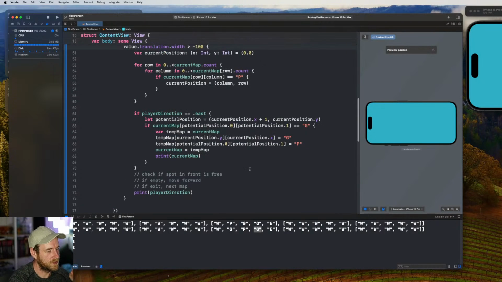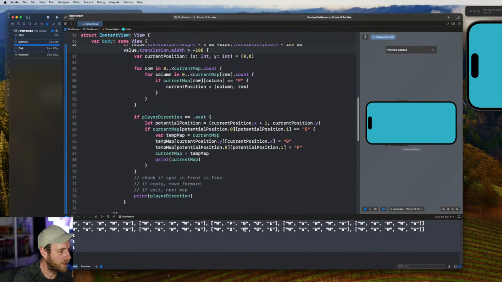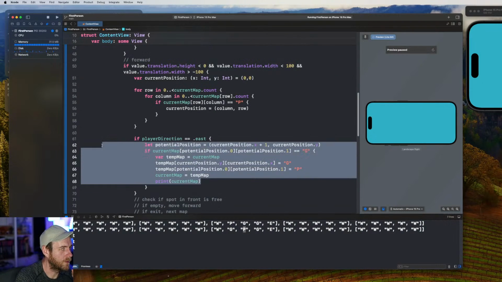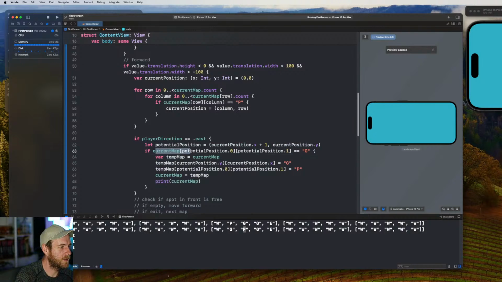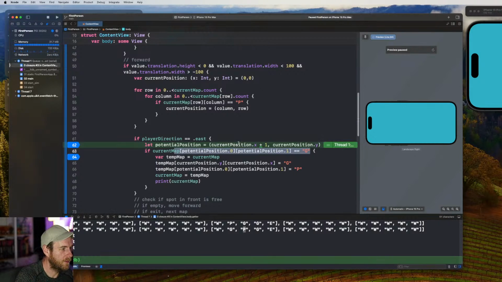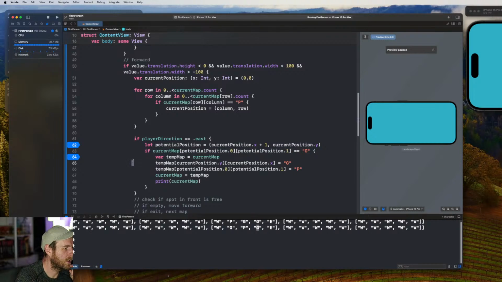I think now the issue is that the player's position is here, and I've got something broken with this check. So we hit this, right? Because the potential position is the same, we want to do a +1, so we want to go over here. But I think this is failing now. So we don't get into here anymore.